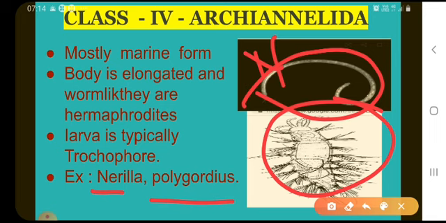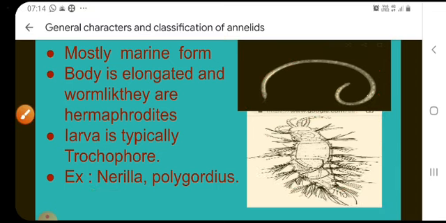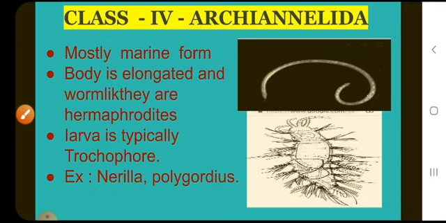This is the topic of general characters and classification. Today's concluded topics are: what are annelids? Open circulatory system is first developed in annelids. The annelids were named by Lamarck. We discussed the general characters of annelids and the classification of annelids.